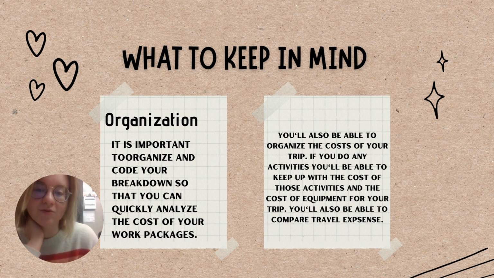And something to keep in mind is organization. It's important to organize and code your breakdown afterwards. Basically, everything that's for the budget, we'll put under this budget tab, or everything that's for travel, we'll put under this travel tab, so that we can quickly analyze the cost of our work projects and make sure they're staying in balance.